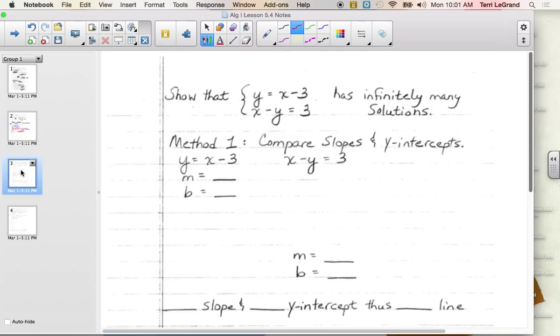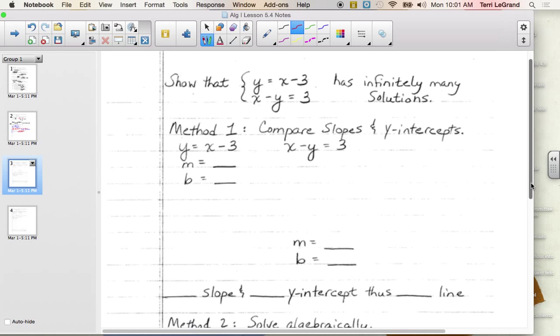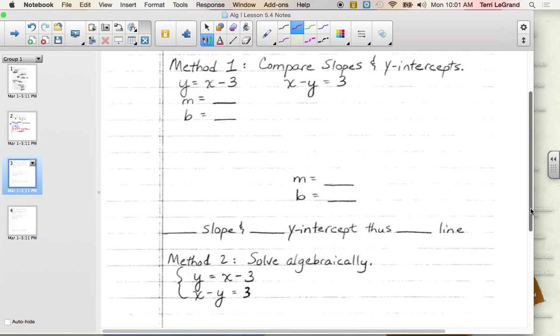Show that y equals x minus 3 and x minus y equals 3 has infinitely many solutions. Method 1, compare their slopes and y-intercepts. In other words, pretend you're going to graph them. Well, the first one is in slope-intercept form, so we can go right to identifying its slope and y-intercept. What is the slope of that one? 1. The y-intercept of it? Negative 3. Because remember, this could be changed to add the opposite.